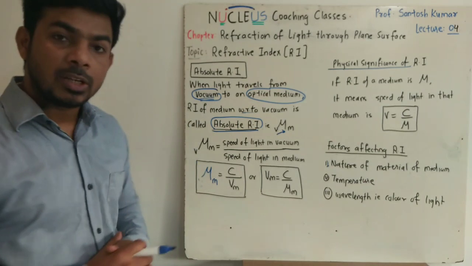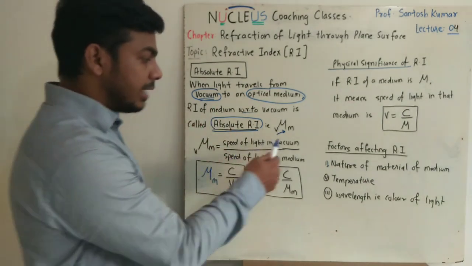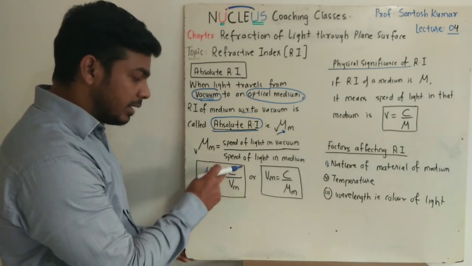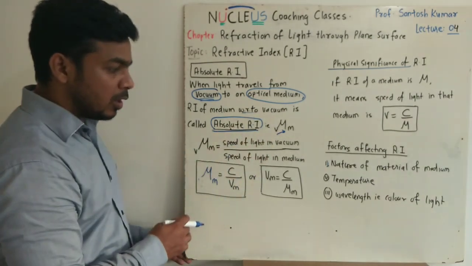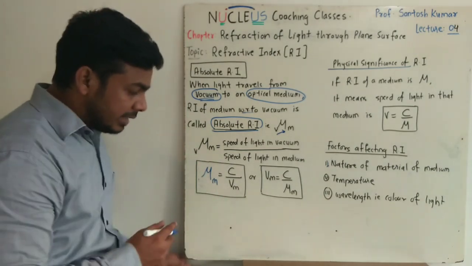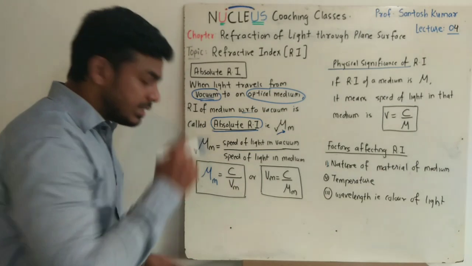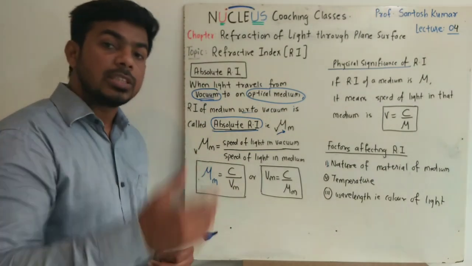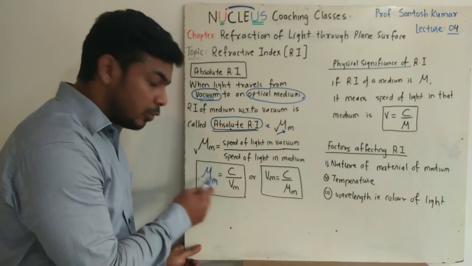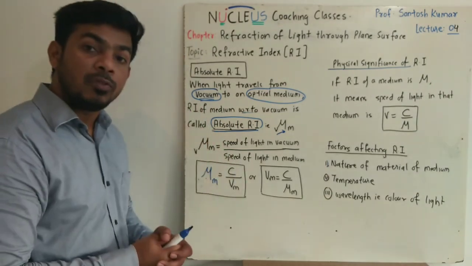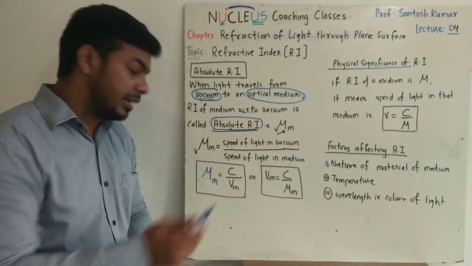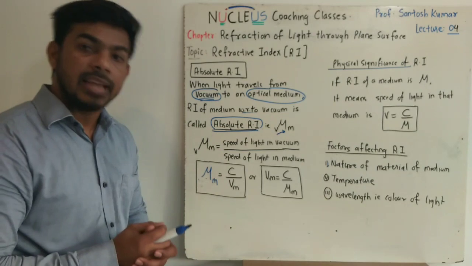So absolute refractive index is defined as the speed of light in vacuum to the speed of light in medium. So mu of m can be written as C, the speed of light in vacuum, to the speed of light in medium. From this formula we can clearly see that the refractive index and velocity are inversely proportional to each other. That means greater the value of refractive index, lesser will be the speed of light in that medium, or the lesser the refractive index, greater will be the speed of light in that medium.